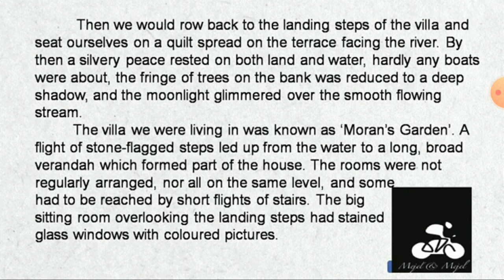Flight here refers to a stairway joining one place to another, like between one floor and another. So a flight of stone flagged steps led up from the water to the broad veranda, which was only part of the house, not a complete house.